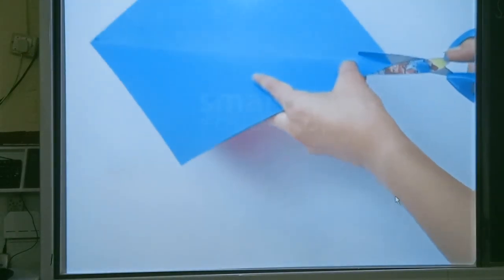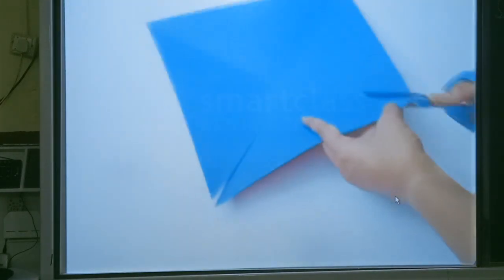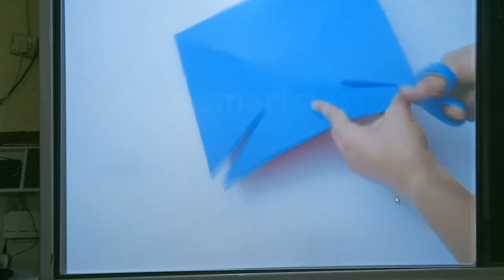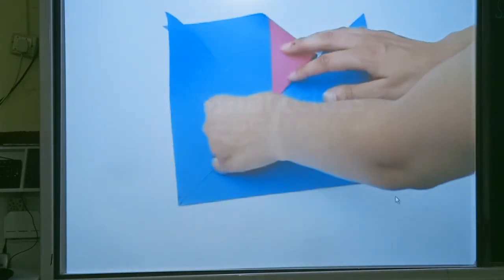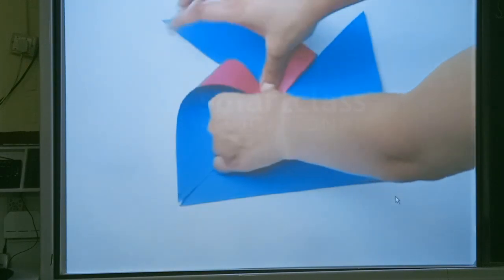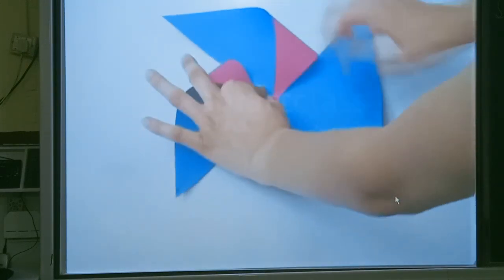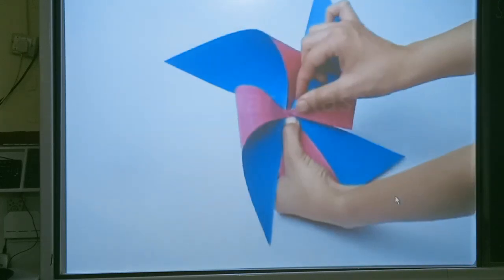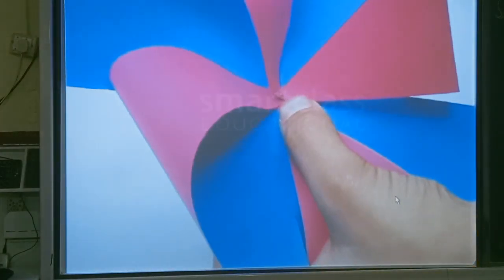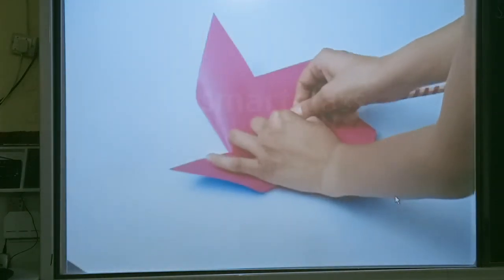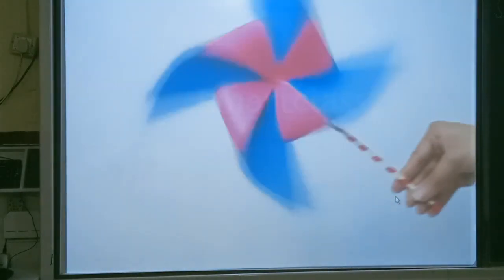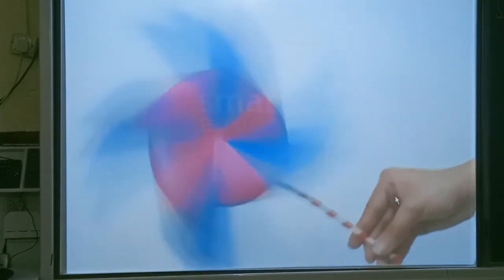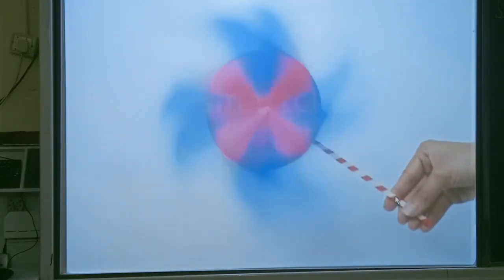Then, partially cut it along the diagonals. Then, fold all the four sides in this manner. Fix this in the straw. The Firki is ready. Now move it back and forth. What do you observe? The Firki rotates due to the movement of air.